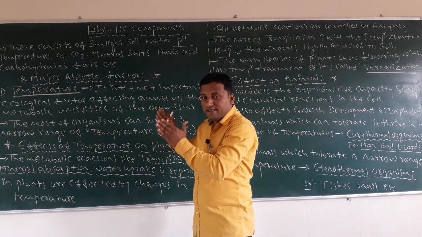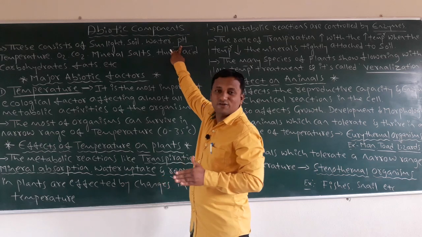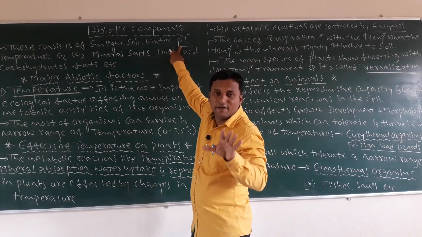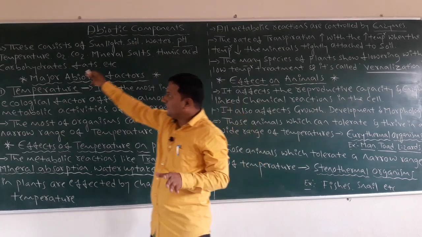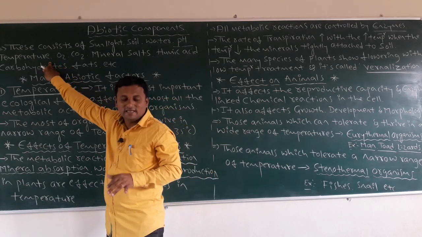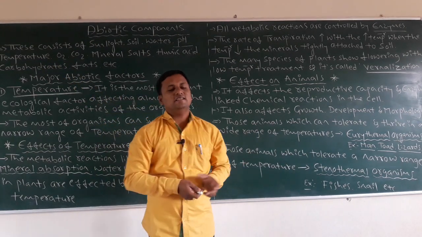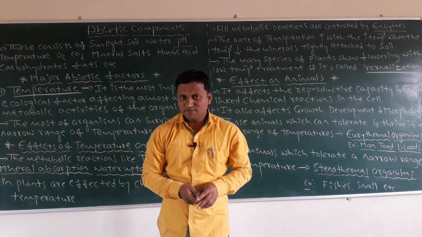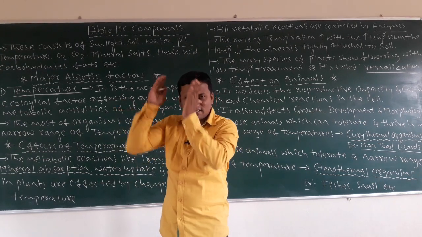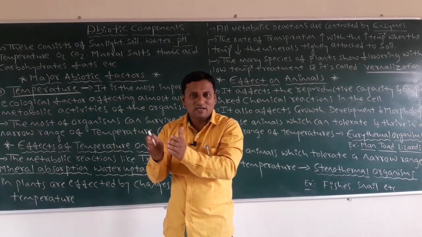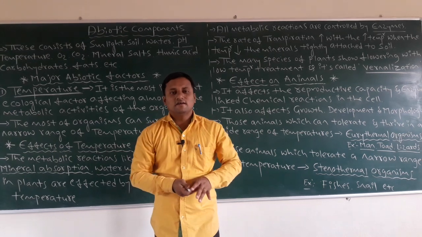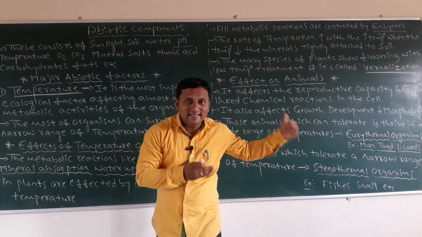That's why pH plays a very important role as an abiotic component. Next, temperature, a major abiotic factor. We will discuss temperature, water and soil, the major abiotic factors, in later classes.